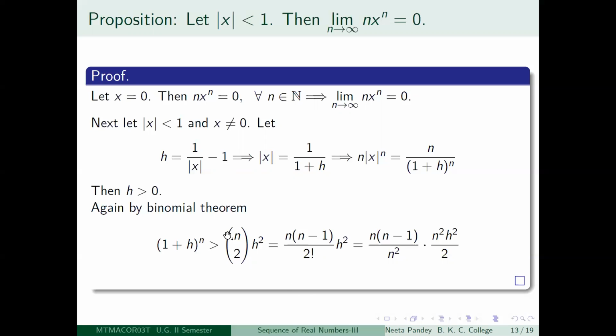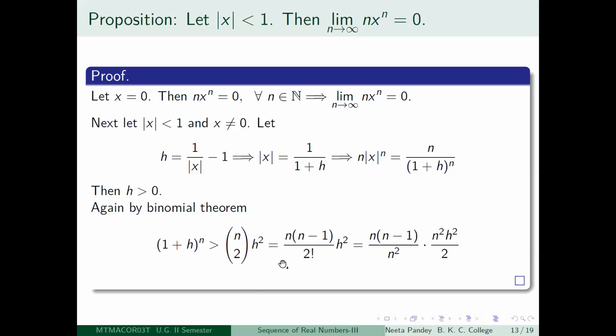I think I told you before also, you are used to writing this as the expression nC2, and this is another expression for the same thing, and this is what we use. It means n factorial divided by 2 factorial into n minus 2 factorial.